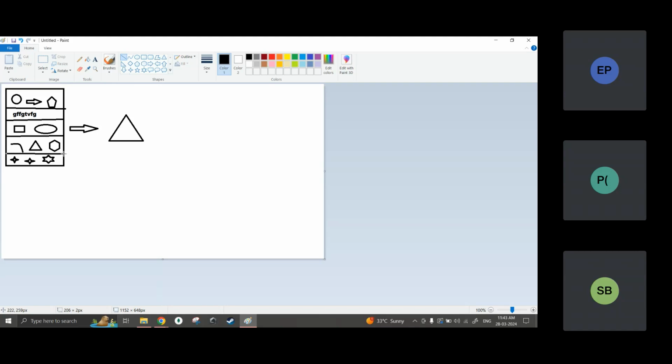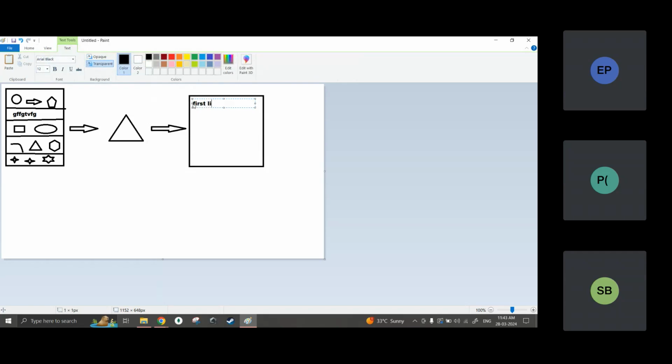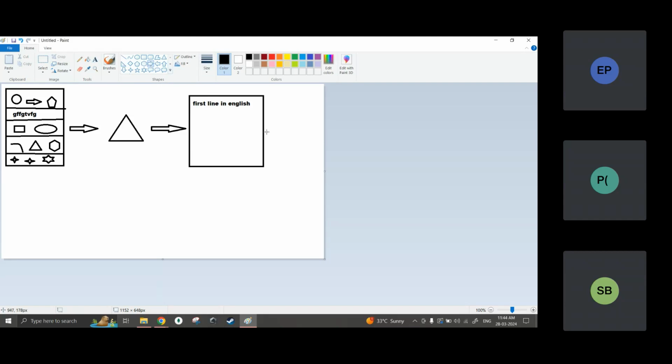In the interpreted approach, he will only read the first line, convert it, and give me that first line of code in English on a paper. He will read only the first line, convert it into English and tell me.